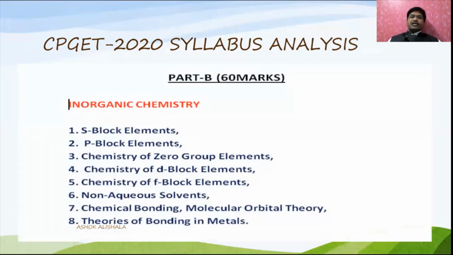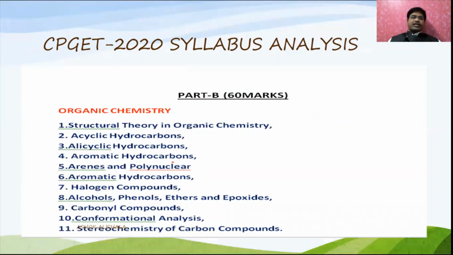Now let us see part B, which includes 60 marks. The topics from inorganic chemistry are S block elements, P block elements, chemistry of zero group elements, which is also included in P block elements, chemistry of D block elements, and chemistry of F block elements, non-aqueous solvents, chemical bonding, molecular orbital theory, and theories of bonding in metals.